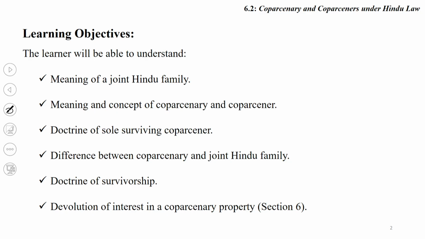Friends, therefore, first I want to discuss the learning objectives of today's lecture. The students will be able to understand the meaning of a joint Hindu family, the meaning and concept of the Coparcenary and Coparcener, the doctrine of sole surviving Coparcener, the difference between the Coparcenary and the joint Hindu family, and the doctrine of survivorship and devolution of interest in Coparcenary property.